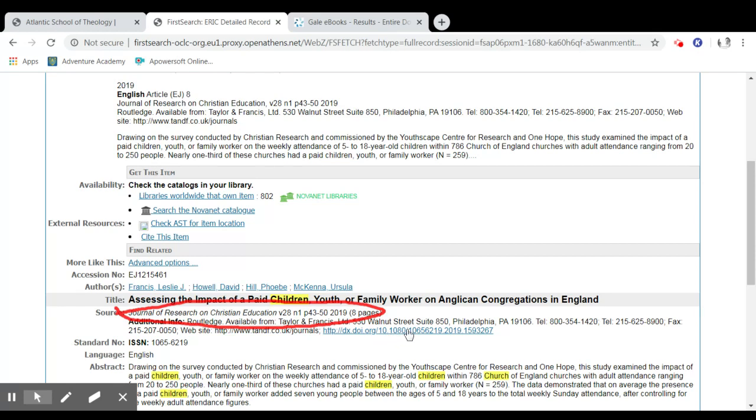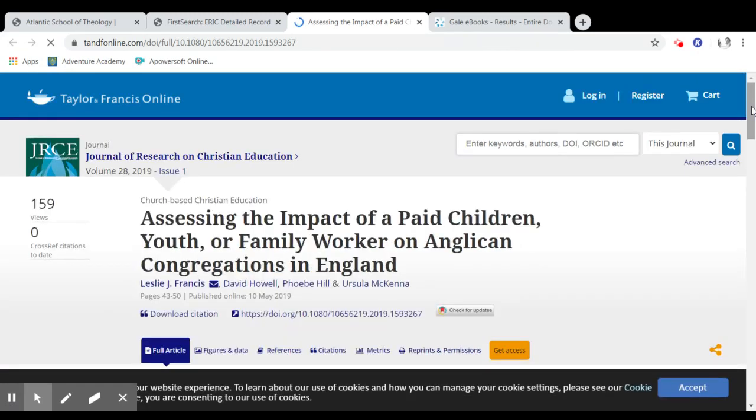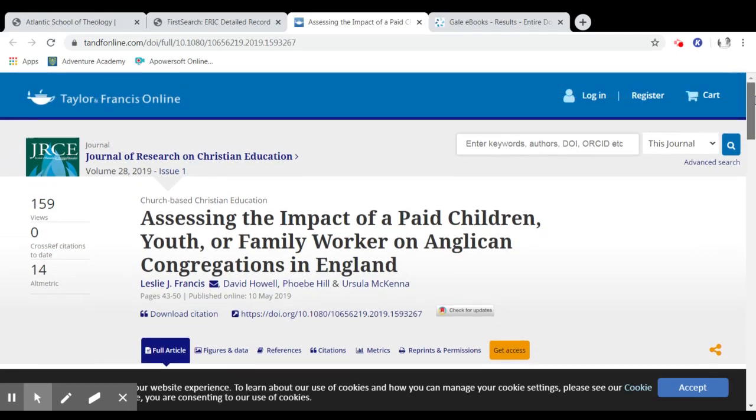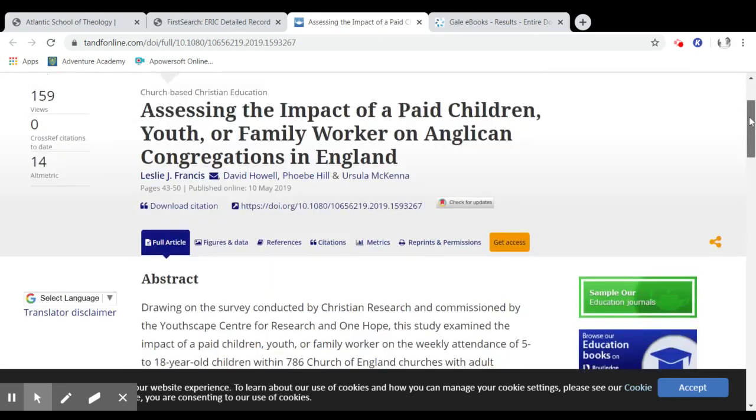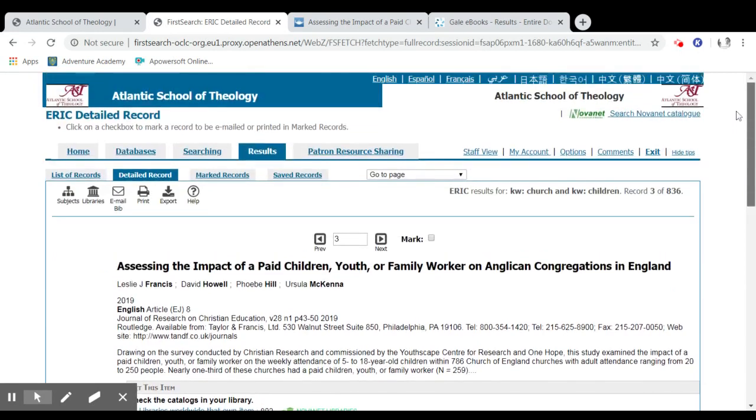This is a DOI link, a digital object identifier link. And it's taken me to a publisher's website, but I don't have access to this paid content. The ERIC database is really mostly abstract. There's very little full text content.